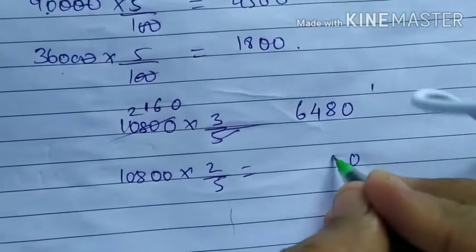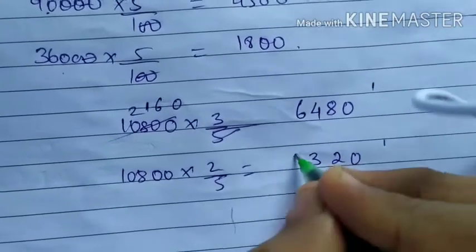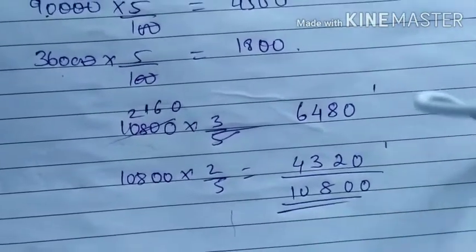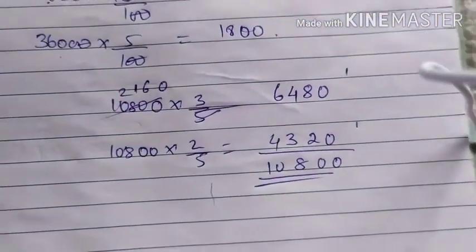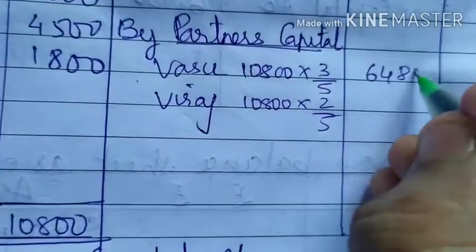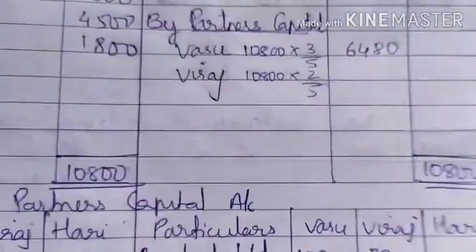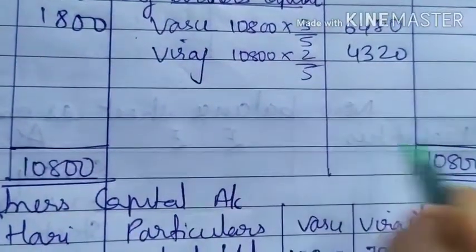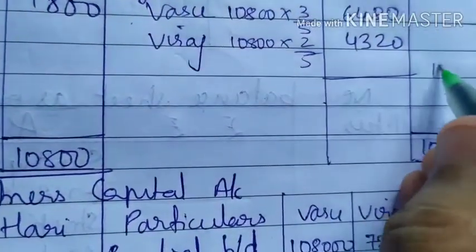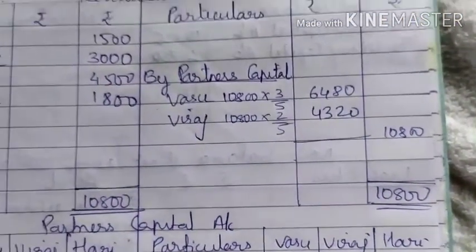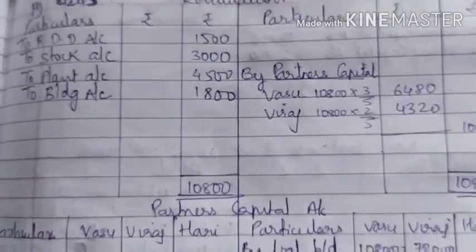So 6480 and 4320. So ये टोटल कीजिए, आपको आएगा 10,800. This is the balancing figure of revaluation account.